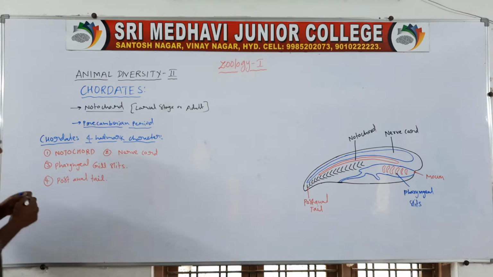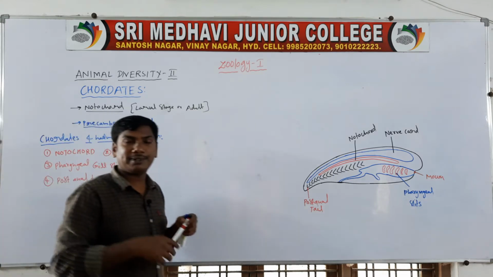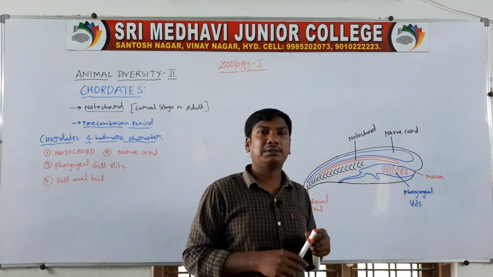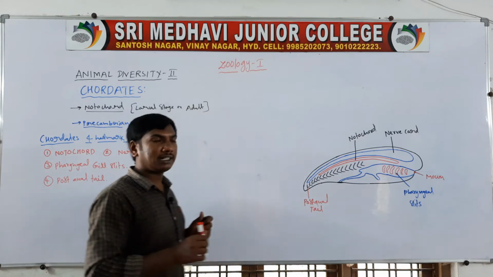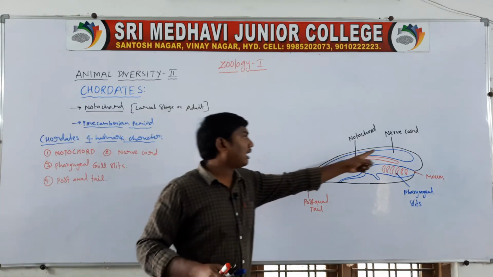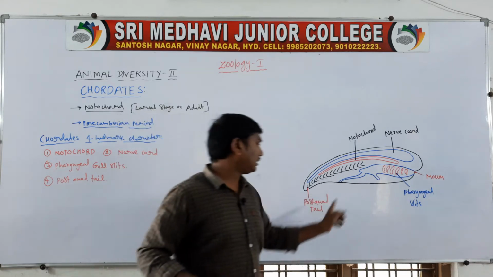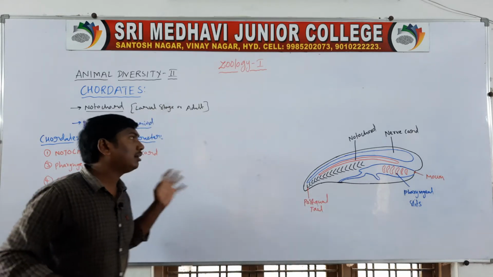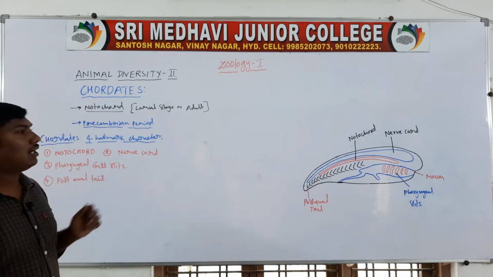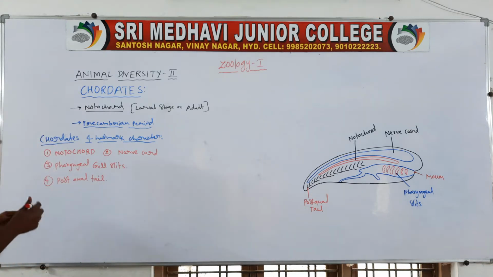These are the chordates' four hallmark characters. This is an important four-mark question: chordates, four hallmark characters. First one, notochord, nerve cord, pharyngeal gill slits and post-anal tail. So they are the four hallmark characters of the chordates. First one, notochord.